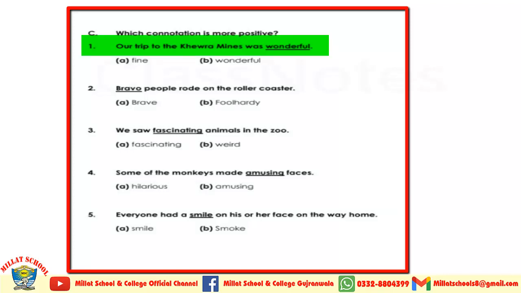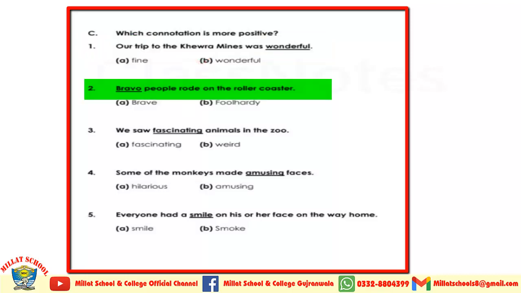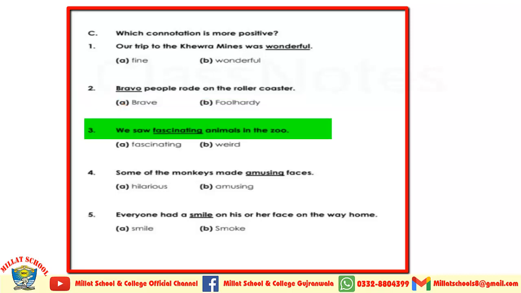Number 1, our trip to the Kyoda mines was wonderful. Wonderful is more positive. Brave or foolhardy people rode on the roller coaster. We saw fascinating or weird animals in the zoo. Between these two words, fascinating is more positive.